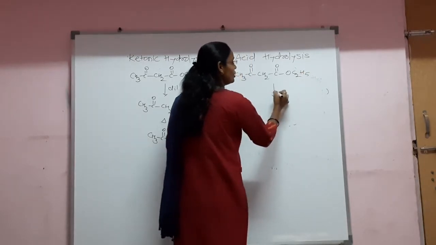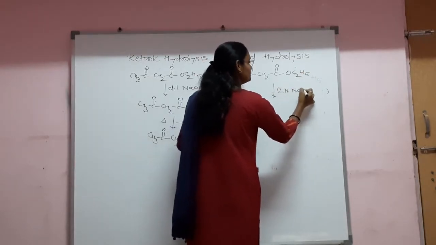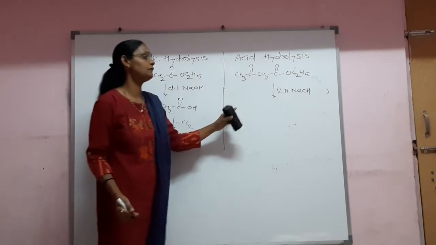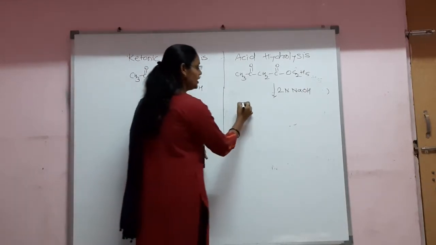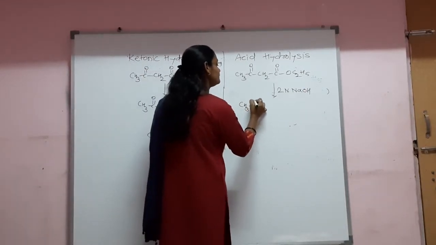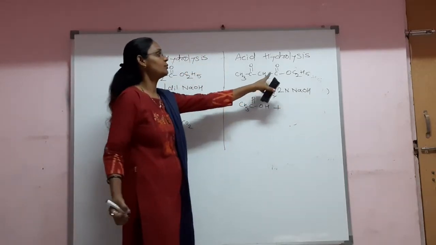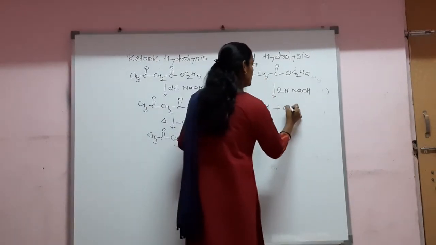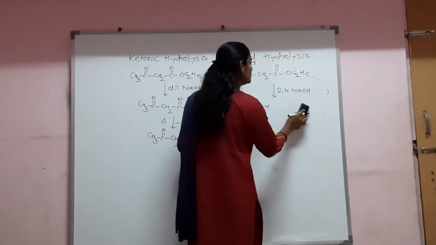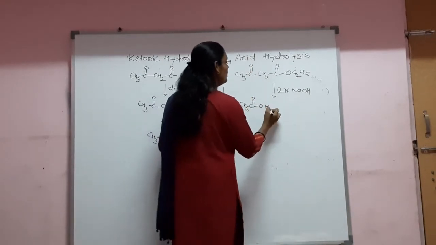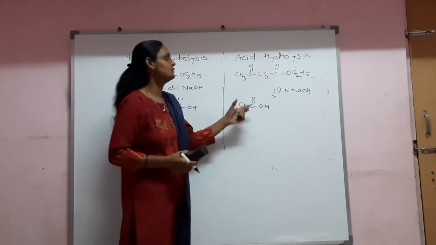In presence of 2-normal NaOH, here we get one product, acetic acid, and another product, also acetic acid. That means two molecules of acetic acid are obtained as the final product.